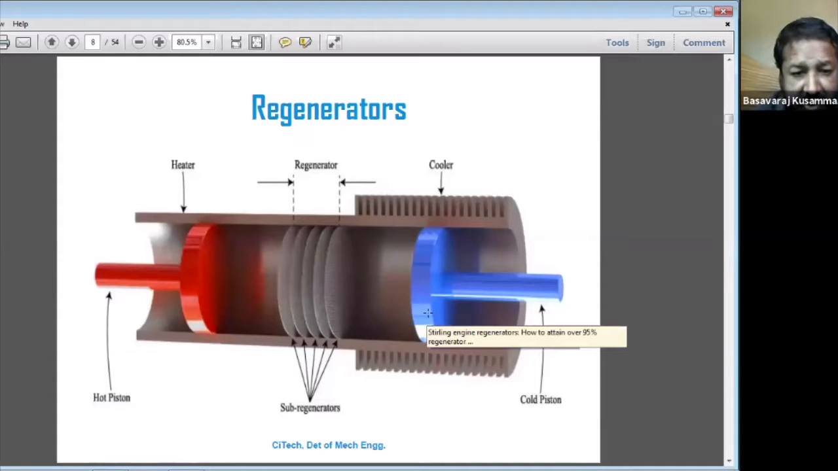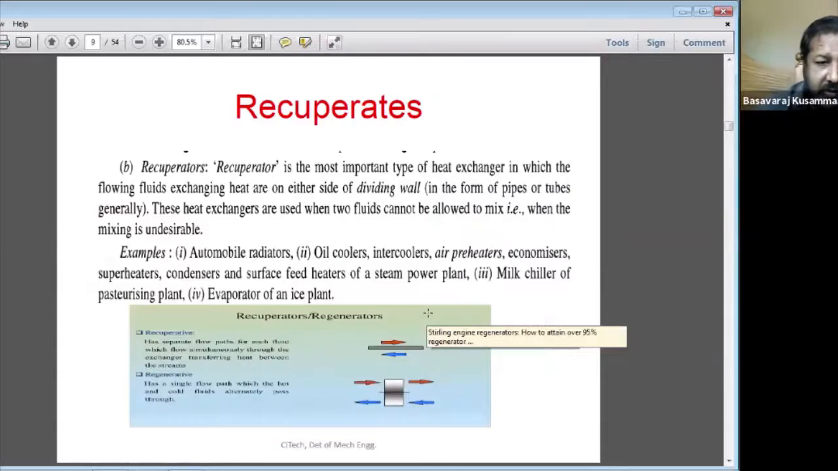Then, what is the recuperator? Recuperators are the most important type of heat exchanger in which the flowing fluids exchange heat on either side of a dividing wall, generally in the form of pipes or tubes. The important word here is flowing fluids.